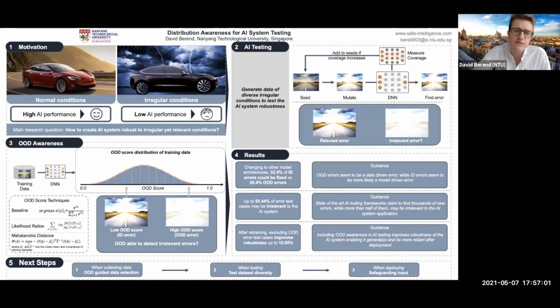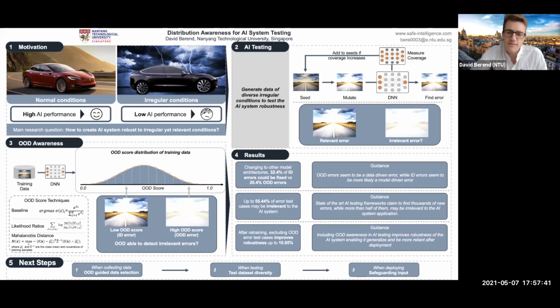Therefore, we try to use out-of-distribution awareness, a technique where a score is used to identify if something is considered in distribution or out of distribution. Here, we use the training data as in distribution and build the overall OOD score distribution, where you can take the baseline, for example, from the softmax of your deep neural network. This is not very granular, so we explored other techniques too. We used five, found the most granular one, and then seen how OOD can help the AI testing.